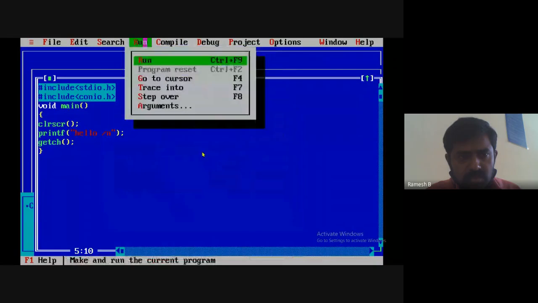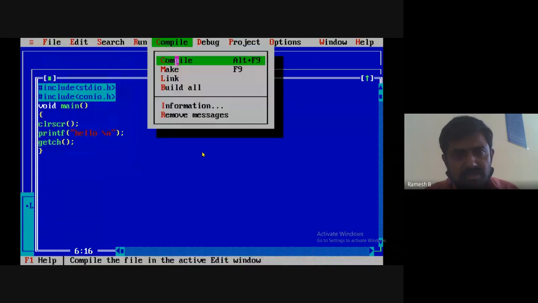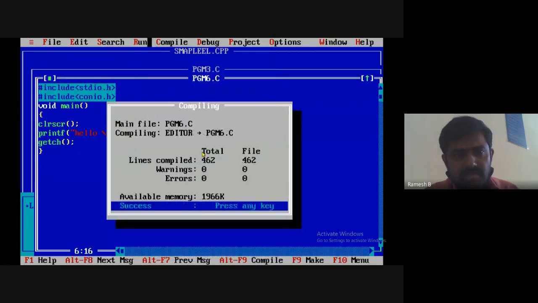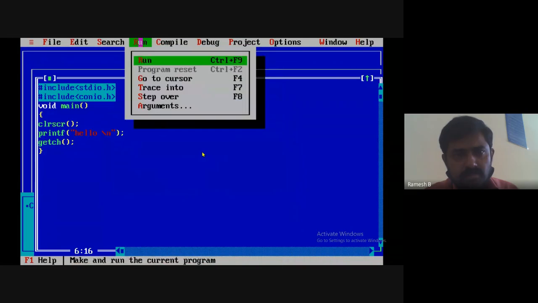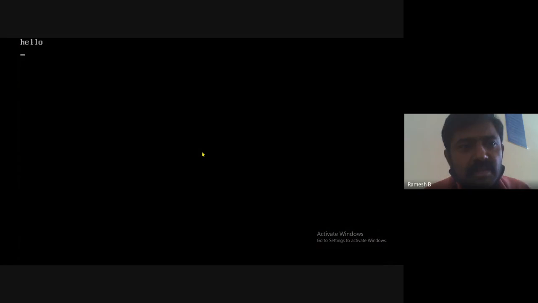You see there, here the n is with a forward slash. We must use the backslash. I'll save it, compile it, and run it. You see that the cursor has come to the next line. Backslash n stands for new line.